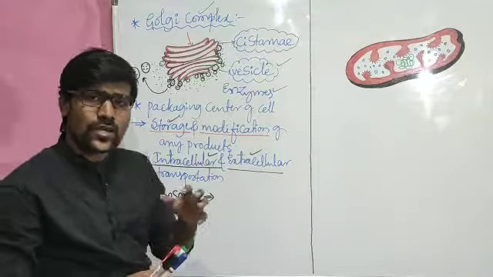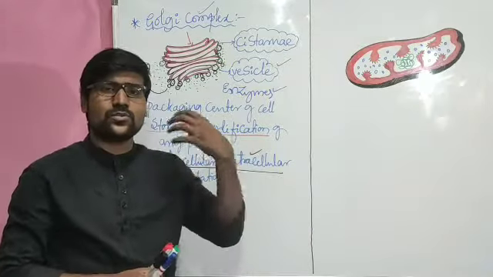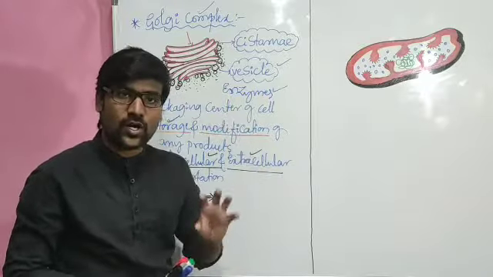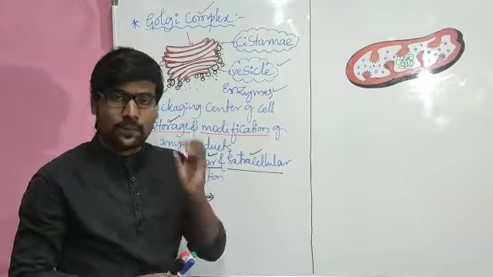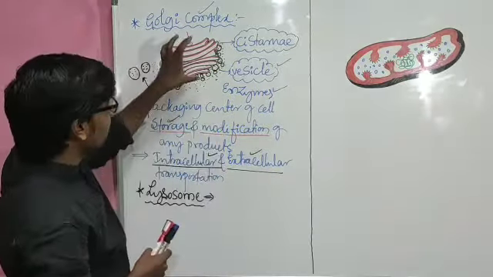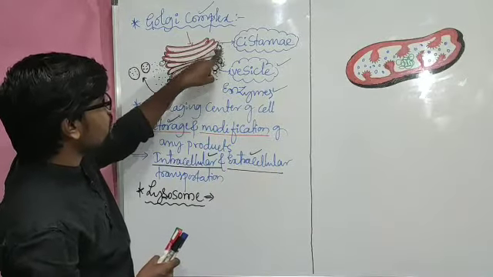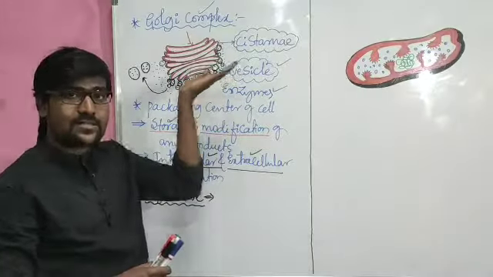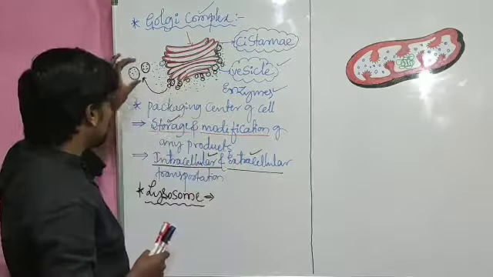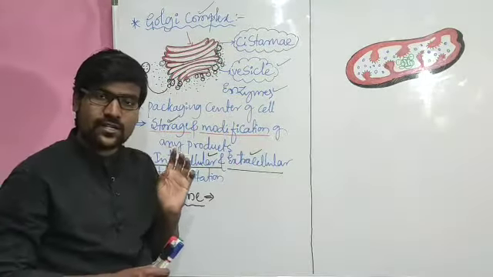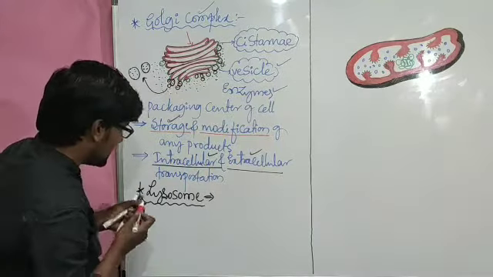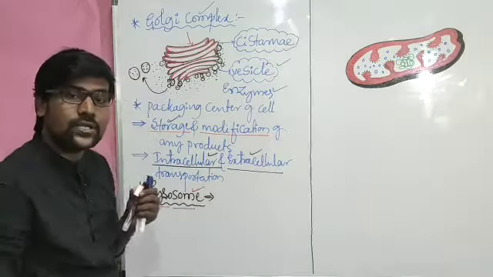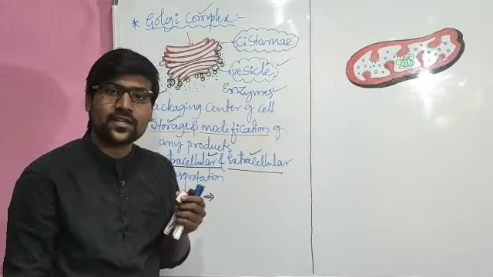Again, among lysosomes, we are going to see different kinds: primary lysosome, secondary lysosome, tertiary, on the basis of their work, on the basis of their modification. But just keep one thing in your mind: the Golgi complex is attached with bubble-like structures, vesicles. Those vesicles sometimes get detached and form lysosomes. The term itself indicates it. Lyso means breaking, zome means body. These are the breaking bodies.